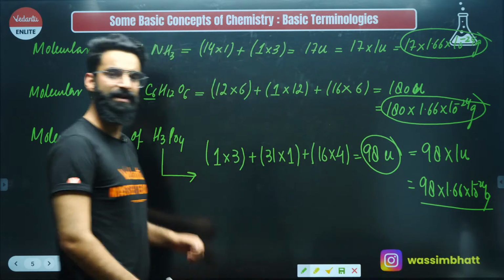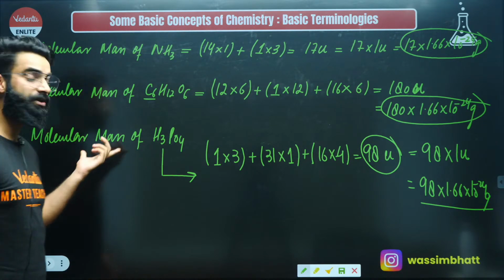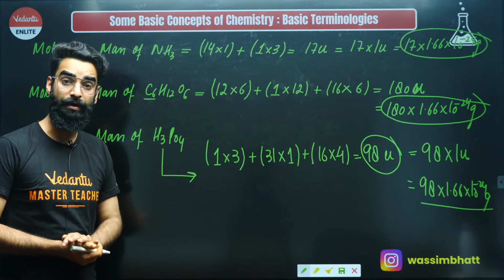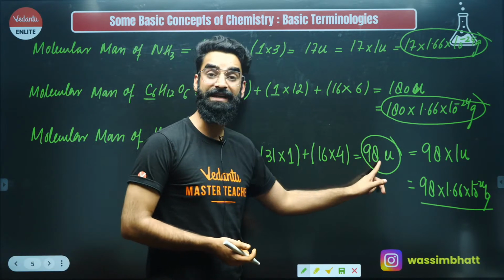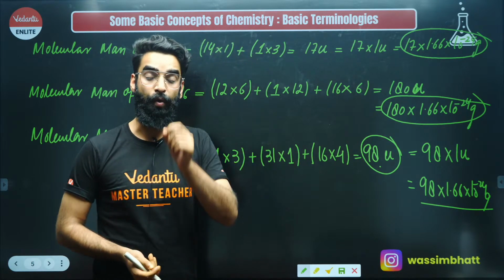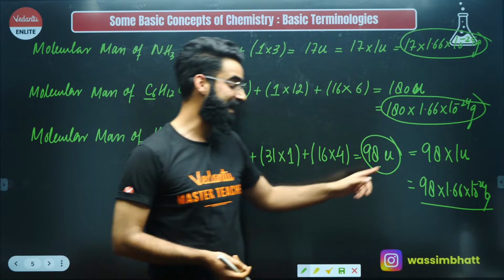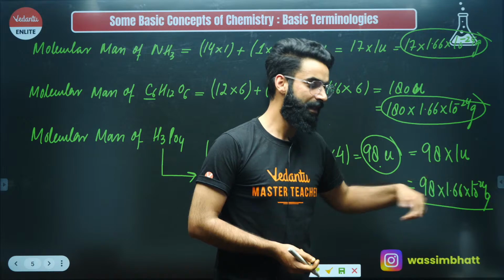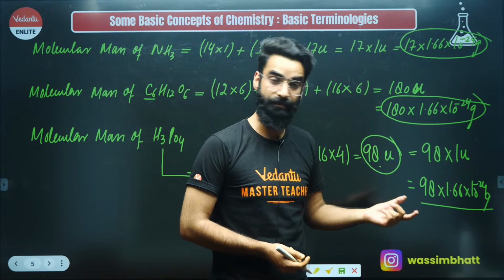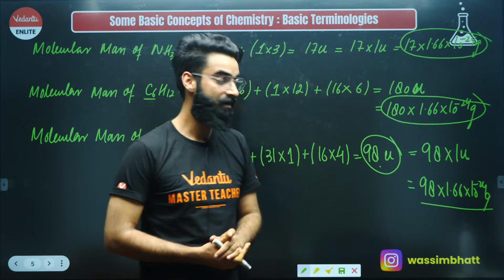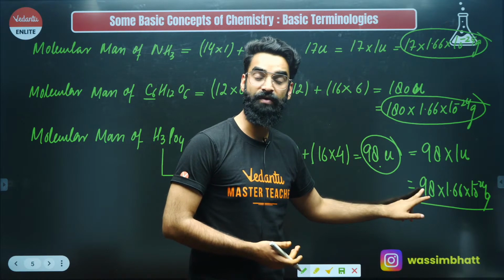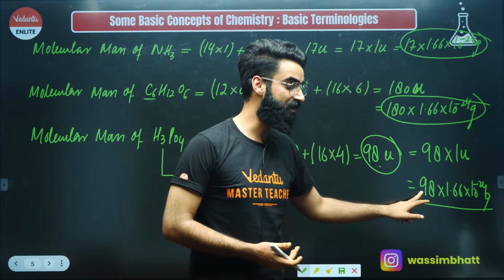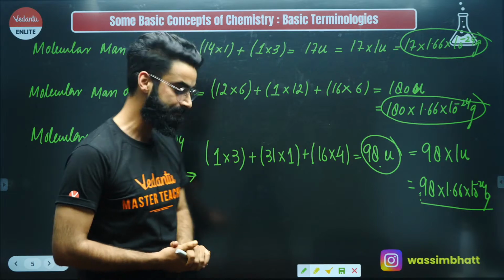So, my dear people, what did you get to know exactly? You got to know the molecular mass of H3PO4. You got to know the mass of one molecule of H3PO4, and it came out to be 98 U. Or I can say one molecule of H3PO4 is 98 times heavier than 1 U, or you can say one molecule of H3PO4 is 98 times heavier than 1/12 of the mass of a carbon-12 atom, right? And this is going to be the mass of one H3PO4 molecule in grams, yeah?